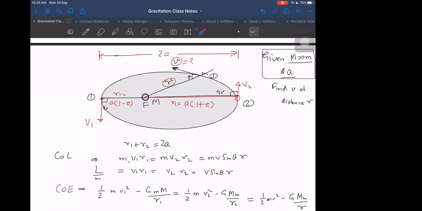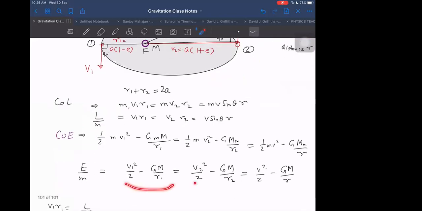So in order to get the total mechanical energy at A, I can write it as kinetic energy. Mechanical energy at A will be equal to potential energy at A plus kinetic energy at A, and here potential energy at this place plus kinetic energy at this place. This total is the same mechanical energy, which I have already written here.